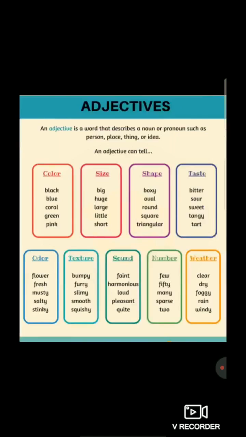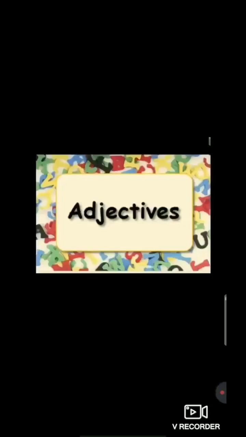An adjective is a word that describes a noun or pronoun such as person, place, things or idea. An adjective can tell color, size, shape, taste, order, texture, sound, number, weather. So students, now everyone understood what is an adjective?